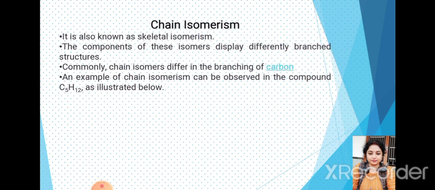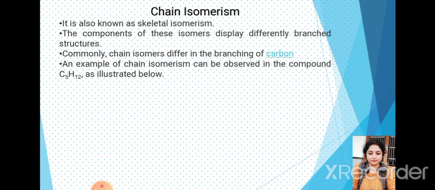Let's start with chain isomerism. It is also known as nuclear isomerism and also referred as skeletal isomerism. This type of isomerism occurs due to difference in the arrangement of carbon atoms constituting the chain, that is, straight or branch chain of carbon atoms.